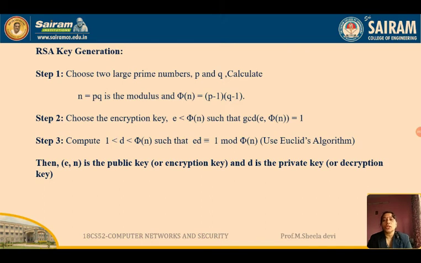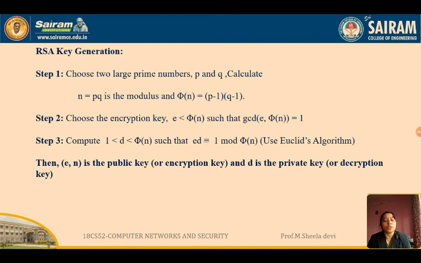And step 2 is choose the encryption key. You have to choose E, that is the encryption key, in such a way that the GCD of E comma phi of n is equal to 1. What is GCD? Greatest common divisor. The greatest common divisor of E and phi of n should be equal to 1.